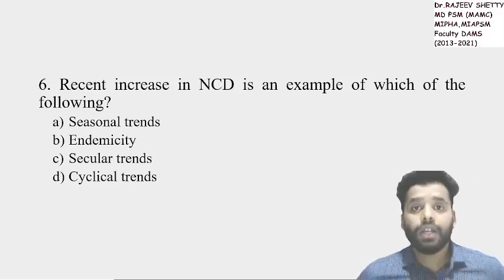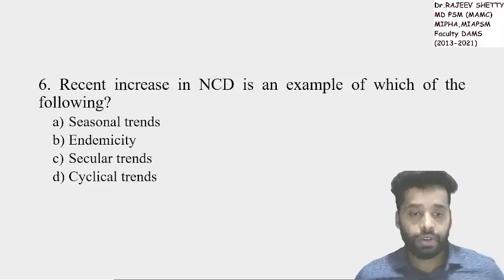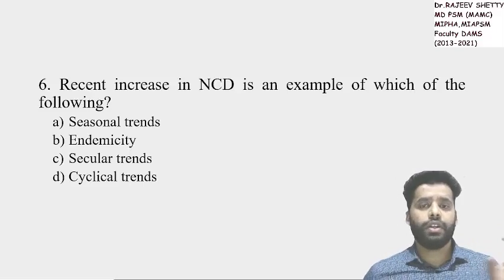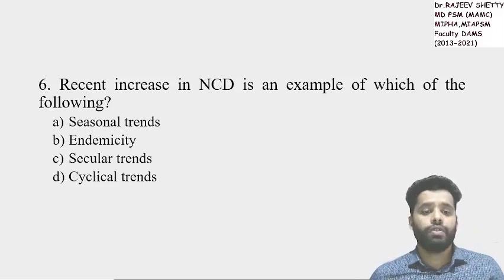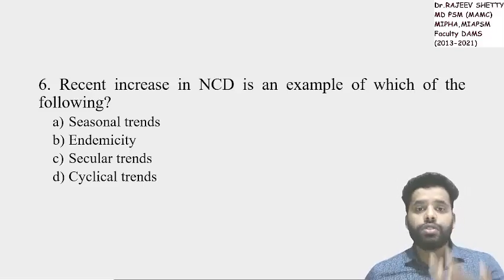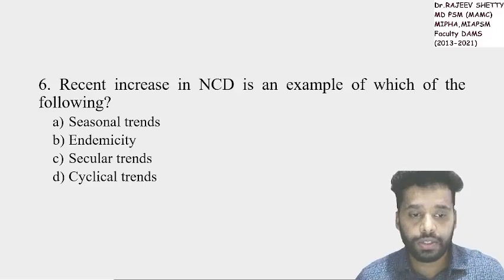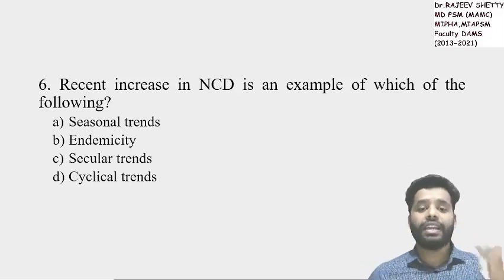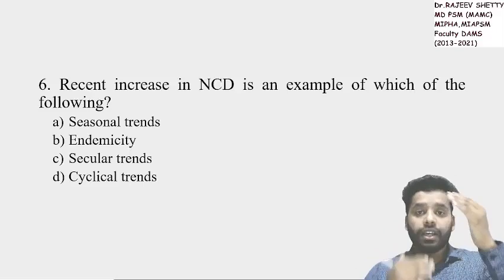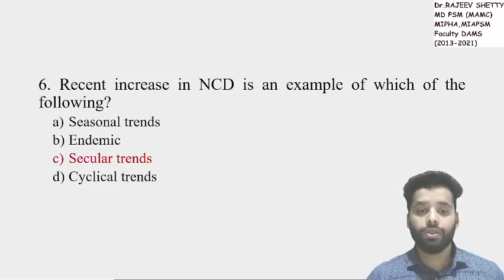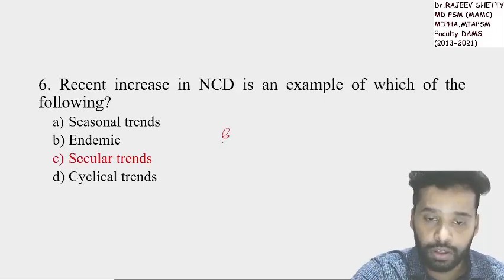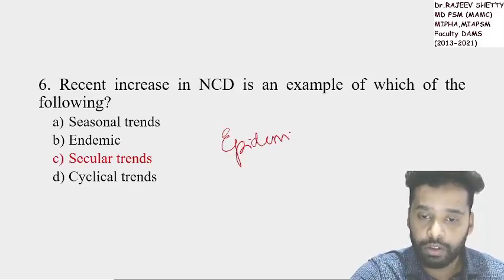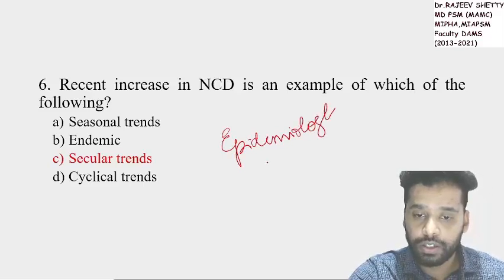Based on changes, time fluctuations. Very easy question. I have discussed the flowchart for you in the classes, like short-term fluctuation, periodic fluctuation and long-term fluctuation. What is long-term fluctuation? Also known as secular trends. The increase in non-communicable disease, decrease in communicable disease, that is also known as secular trend. What is one more name for this pattern? From the notes what I have made you write, what is one more pattern? This is also called epidemiological transition.